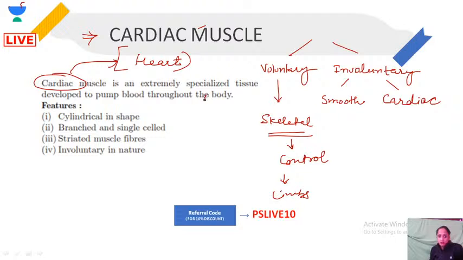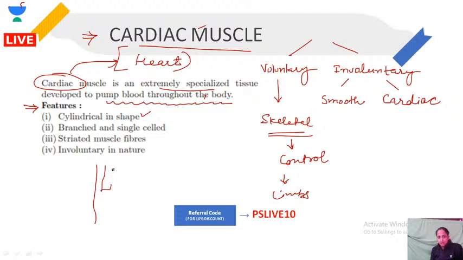Now the concern here is the cardiac muscle. Cardiac muscles are extremely specialized tissue developed to pump blood throughout the body. They are present in the heart. Now here are the features. They are cylindrical in shape. If I draw cardiac muscle, it will be kind of branched.